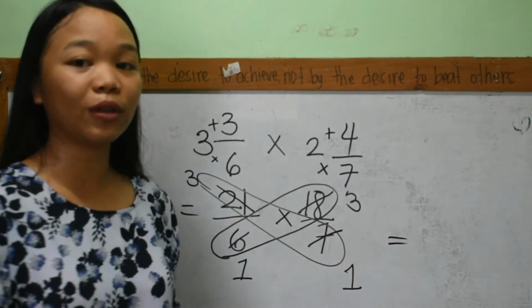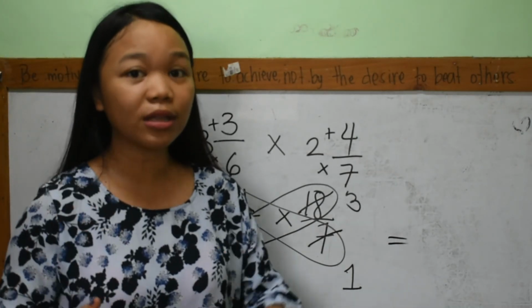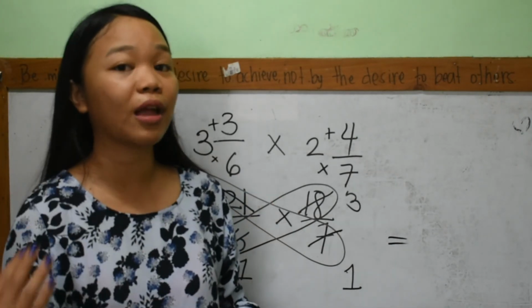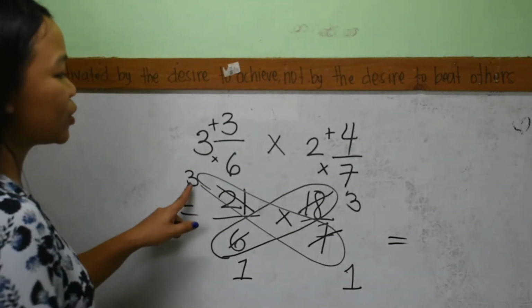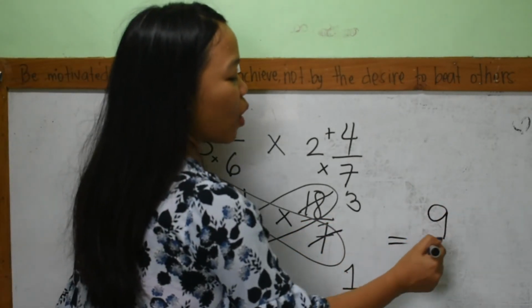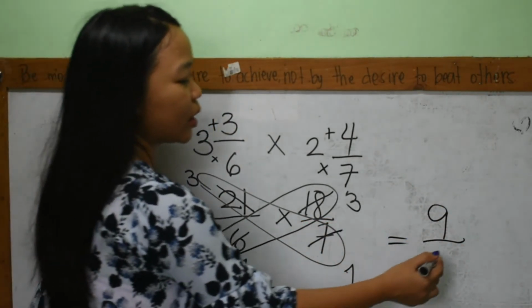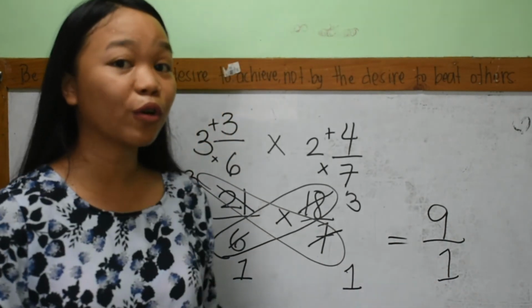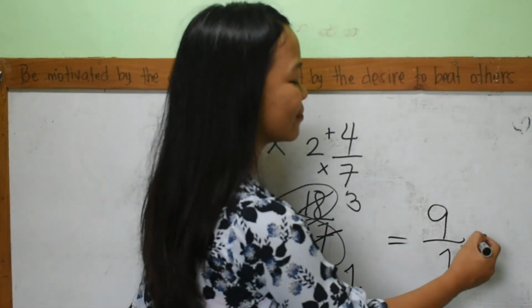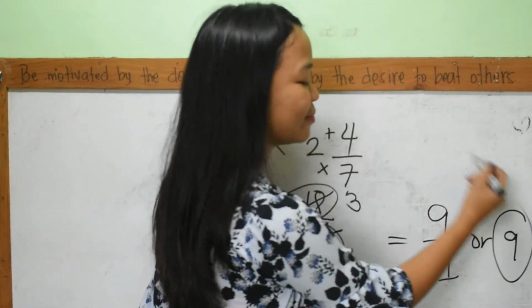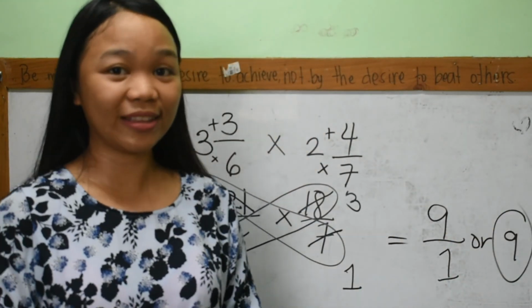So, let's multiply the fraction. Numerator times numerator over denominator times denominator. 3 times 3, that is equals to 9, over 1 times 1, that is equals to 1. 9 over 1, or 9. So that is our final answer.